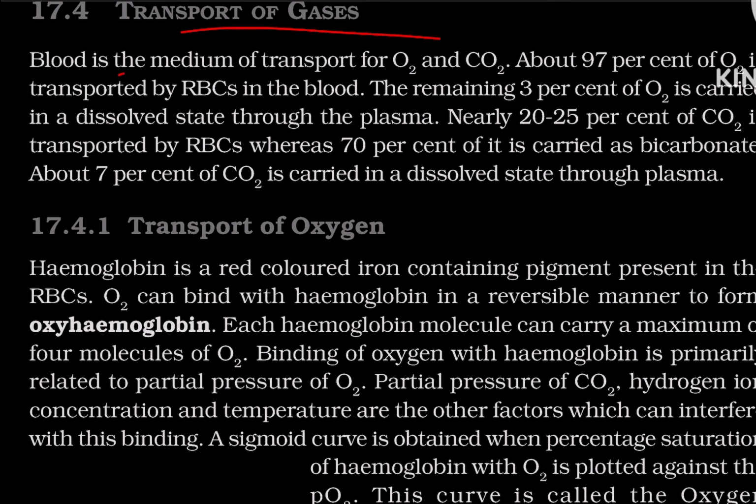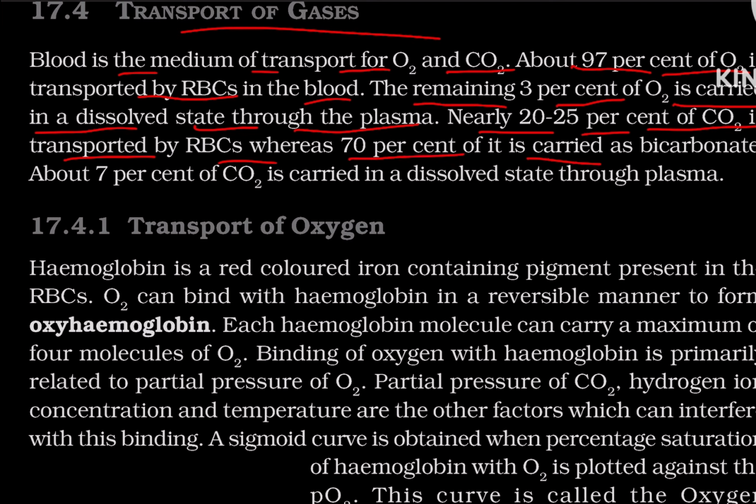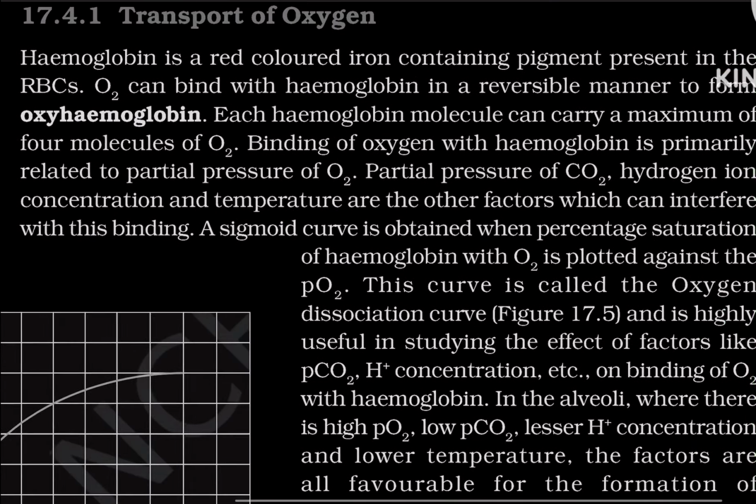Transport of gases. Blood is the medium of transport for oxygen and CO2. About 97% of the oxygen is transported by RBC in the blood. The remaining 3% of the oxygen is carried in a dissolved state through the plasma. Nearly 20 to 25% of the CO2 is transported by RBC, whereas 70% of it is carried as bicarbonate. About 7% of the CO2 is carried in a dissolved state through the plasma.